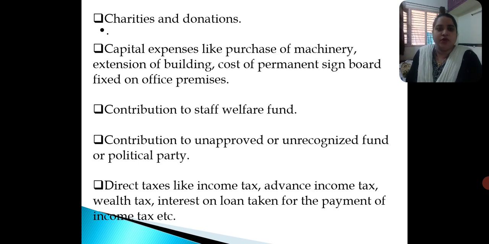Contribution to unapproved or unrecognized fund or political party. If the assessee has made any contribution to a fund or political party that is unapproved and not recognized, then that is also treated as inadmissible expenses and disallowed. Next, you have direct taxes like income tax, advance income tax, wealth tax, interest on loan taken for the payment of income taxes, etc. All these are inadmissible expenses and they are disallowed.